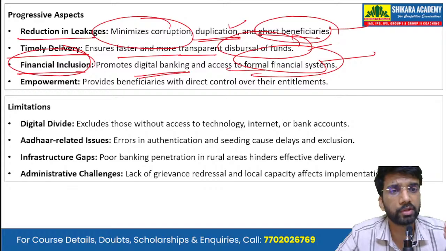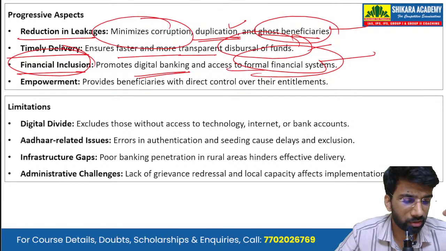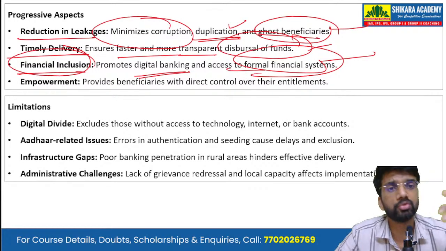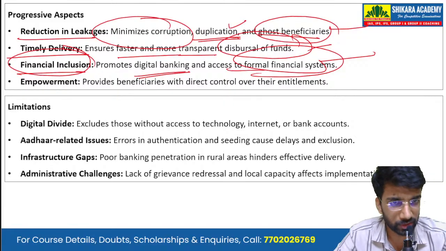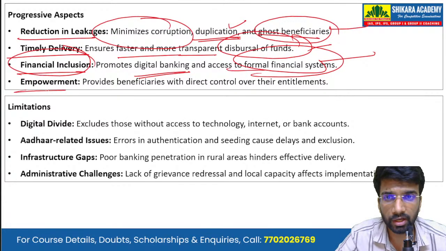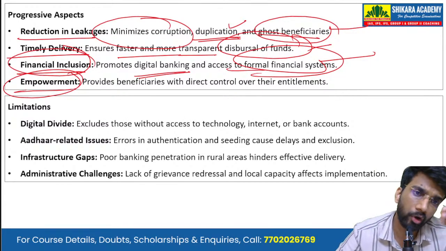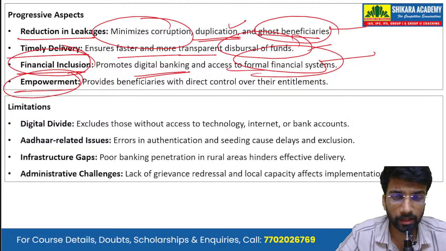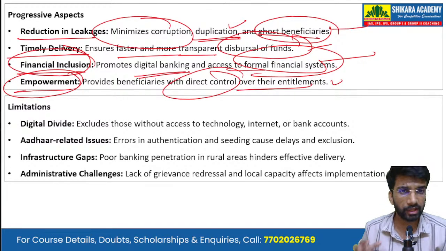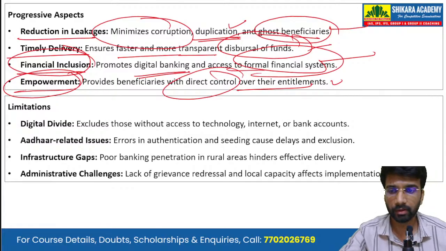One of the core objectives of the DBT scheme is to increase the financial inclusion in the country. And it overall leads to the financial empowerment of the population. So it provides the beneficiaries with direct control over their entitlements and over their money.